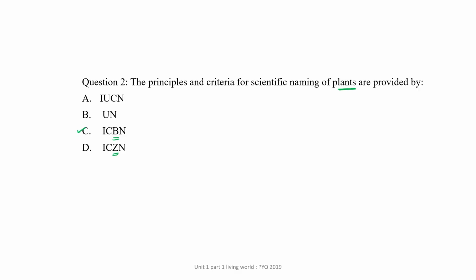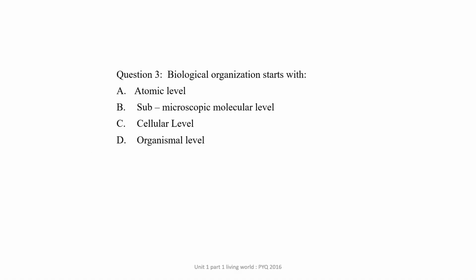Choice number C. So to solve these kinds of questions, we have to learn the full forms of these important terms, IUCN, ICBN, and so on. Okay, so what is the correct answer? Correct answer is choice number C. Okay, now let's move towards the next question. That is question number 3.